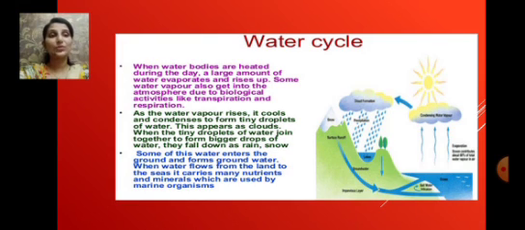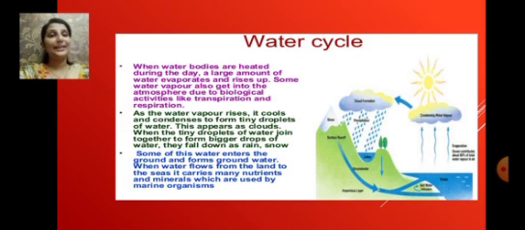So the first process was evaporation, and the second process is condensation, where it condenses to form tiny droplets of water. And this appears as clouds. When the tiny droplets of water join together, they form bigger droplets of water and pour down in the form of rain and snow.